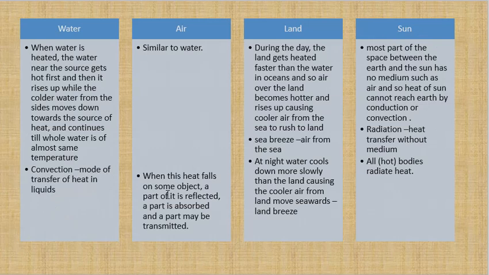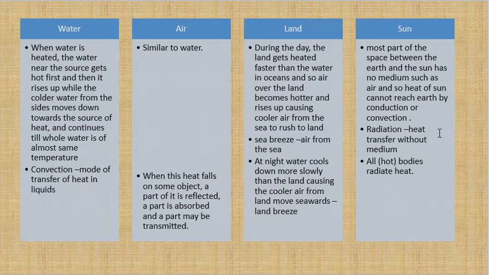For conduction you need what? You need something like a solid where it can touch and pass on the heat. Convection is what? The air or water moves up and down. Now there is no air or water to move up and down, or there is no metal stick connecting earth to the sun. So how do we get the heat of the sun? That is the process called radiation. Radiation is transfer without medium.